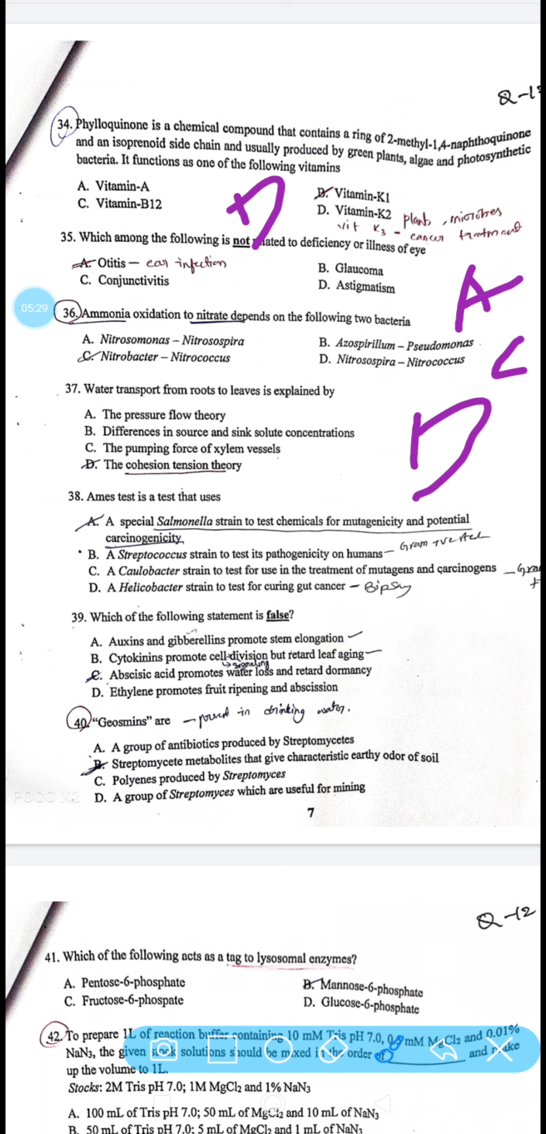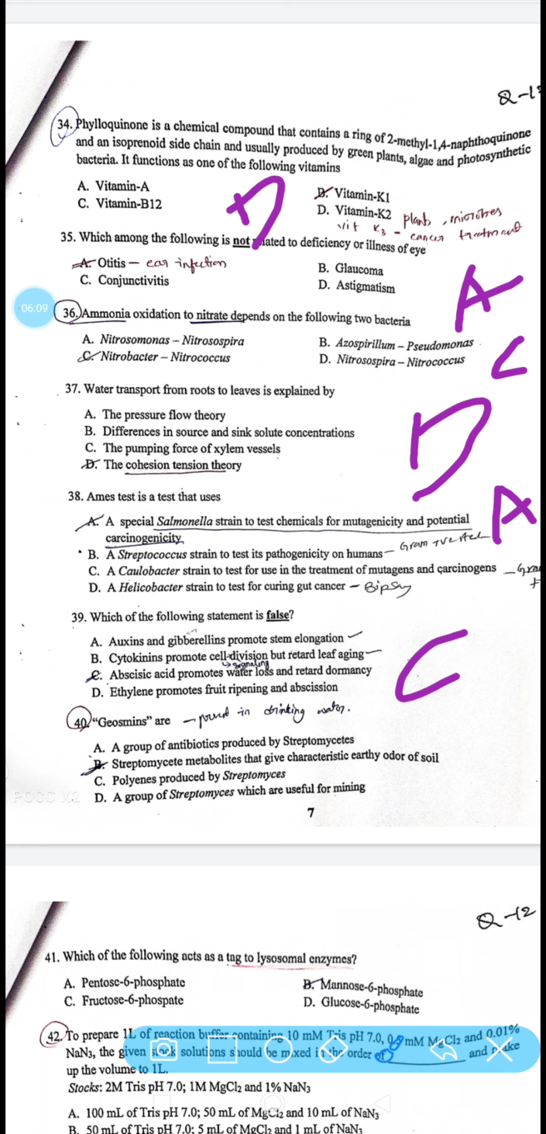Okay, 31st: the Ames test is a test that uses Salmonella strains to test chemicals for mutagenicity and potential carcinogenicity. A streptococcus strain to test pathogenicity in humans would be gram positive. Then the 39th question: which of the following statements is false? A, abscisic acid promotes water loss and related dormancy. It's incorrect.